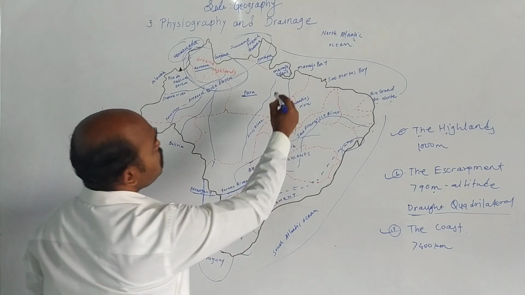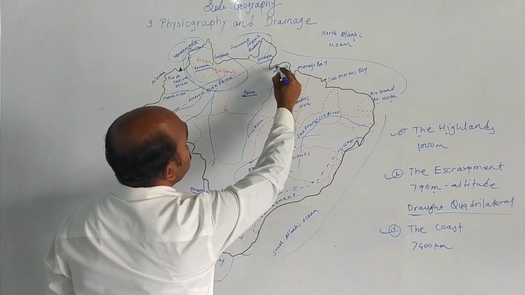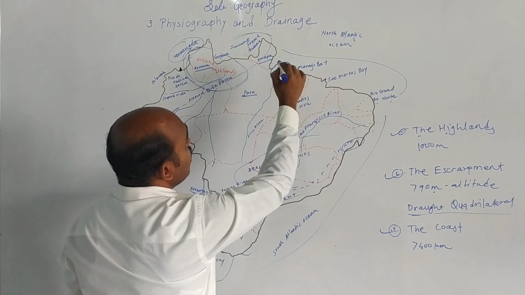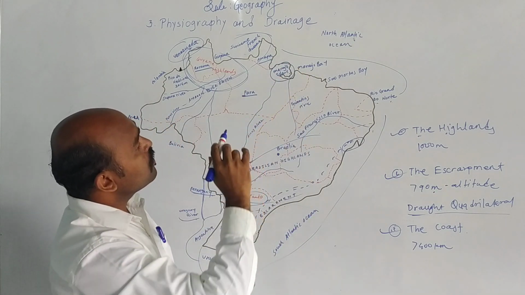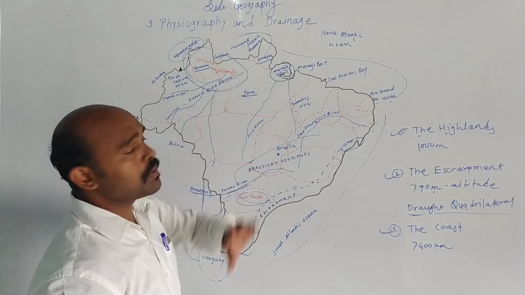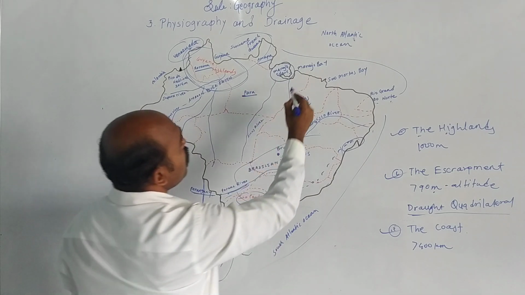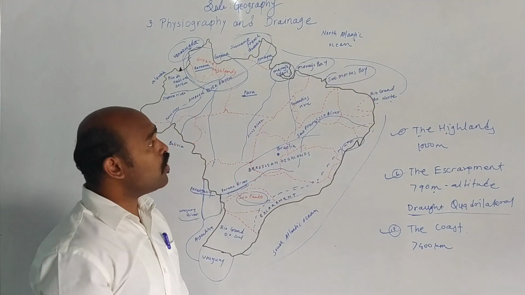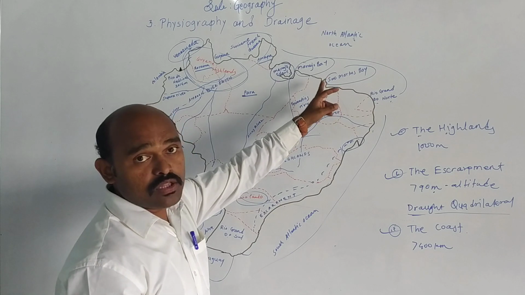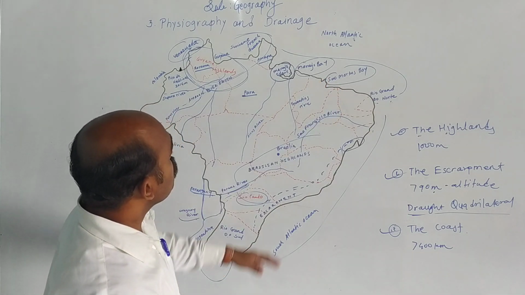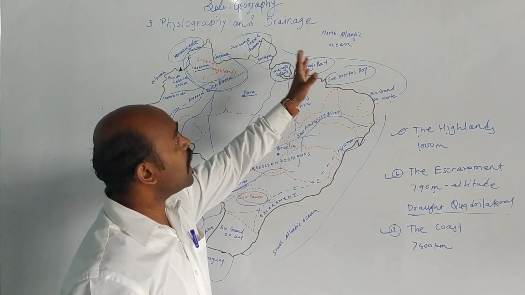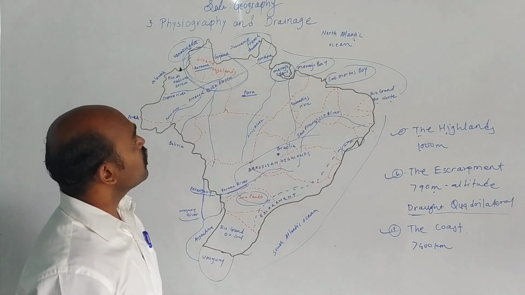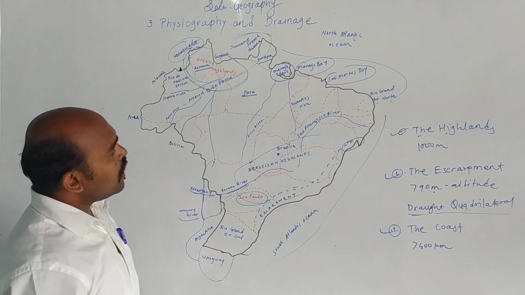You can see here the Marajo Islands lie on the north coast of Brazil. Also, Marajo Bay and São Marcos Bay lie on the north coast. So these are the islands and the bays which lie on the northern coast of Brazil.